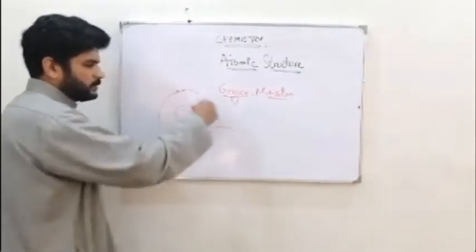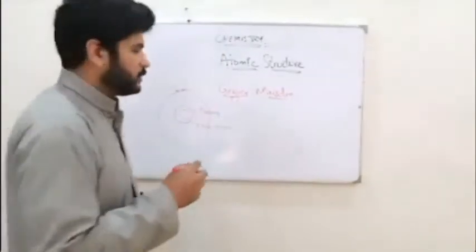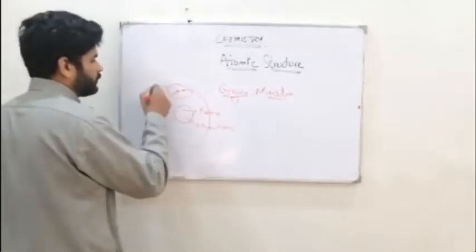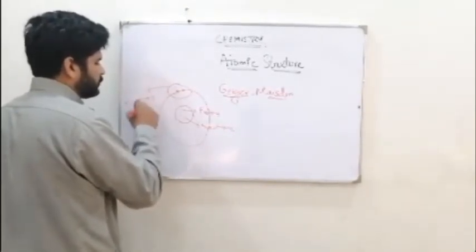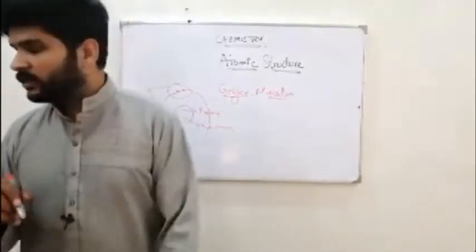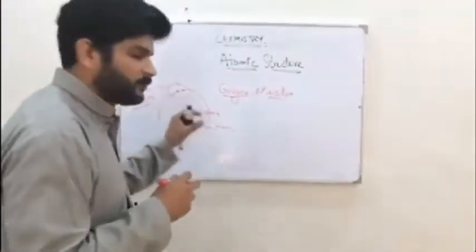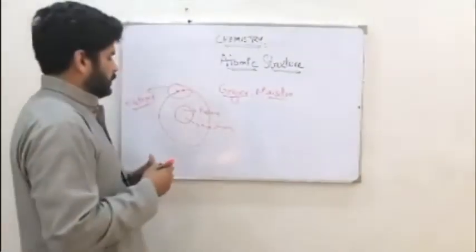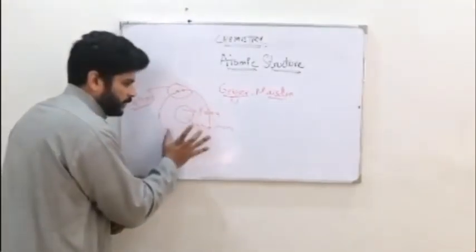These shells contain electrons, right? So electrons are in the shells revolving around the nucleus, but the nucleus is very small. So if you go to study the structure of atom, this is the structure of atom.